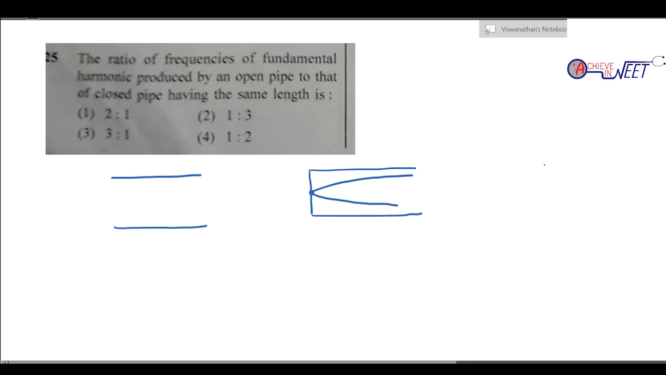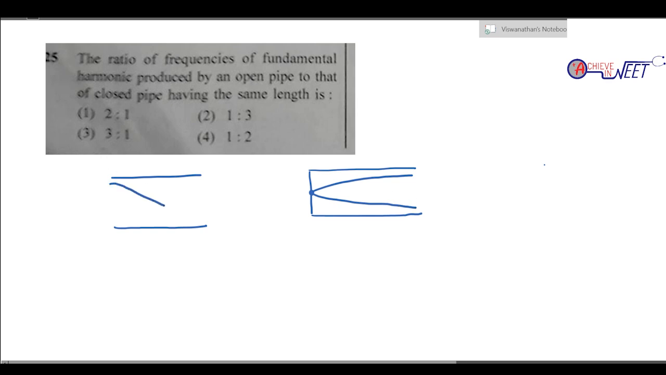Question 25: the ratio of fundamental frequencies produced by an open pipe to that of a closed pipe having the same length. So what is an open pipe? An open pipe is open at both ends, and a closed pipe is closed at one end. Always remember, at a closed end you're going to have a node and at an open end you're always going to have an antinode. So it is going to look like this.